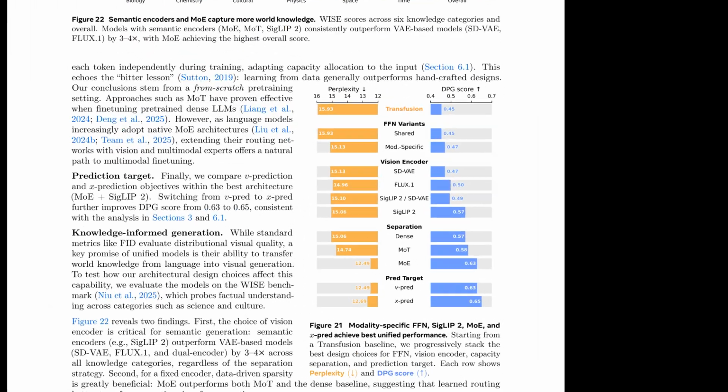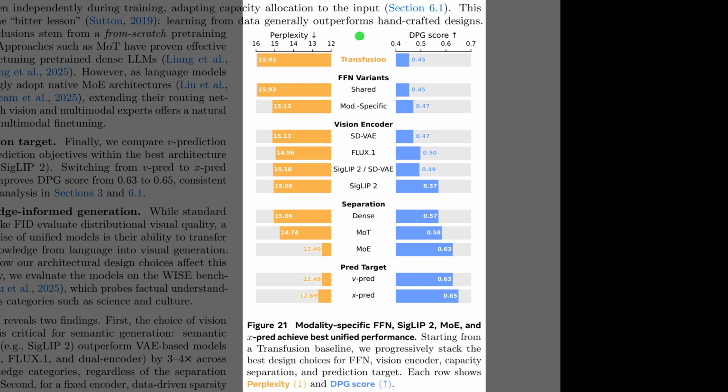So, Figure 21 summarizes the final architectural decisions by stacking improvements one by one. It tracks 2 metrics: text perplexity in orange, where lower is better, and the DPG score for image generation in blue. First, separating the feed-forward networks for each modality gives a solid initial gain. Then, selecting SigLIP2 as the vision encoder significantly lifts the generation score. But the real game changer is the mixture of experts architecture in the third section, which slashes perplexity and boosts generation simultaneously. To wrap it up, switching to X prediction provides the final nudge to reach optimal performance.